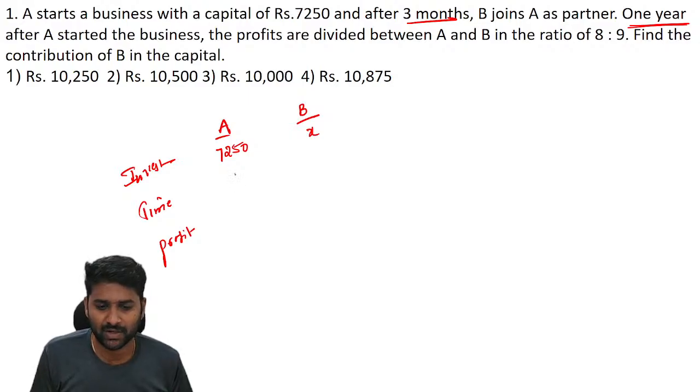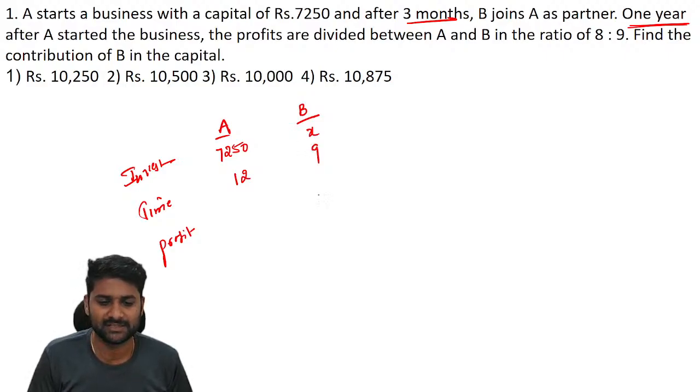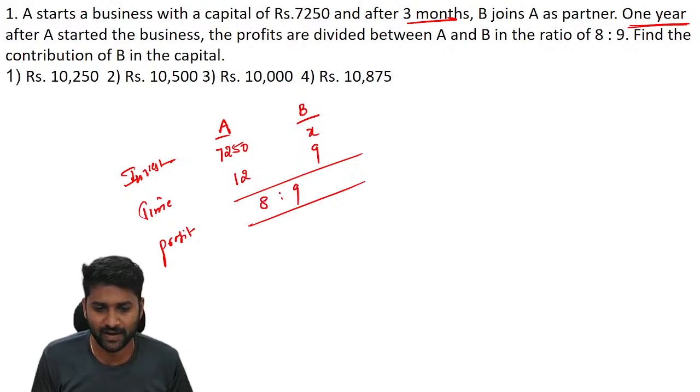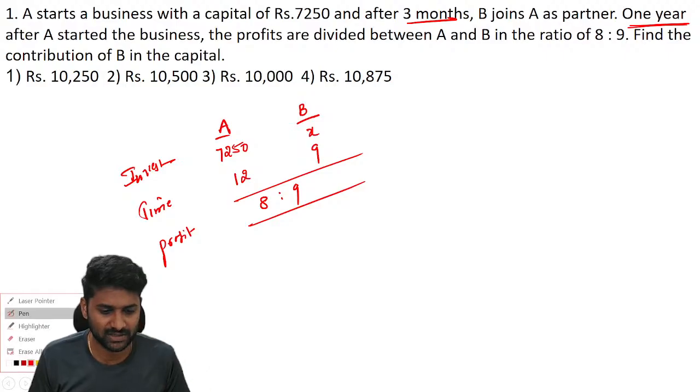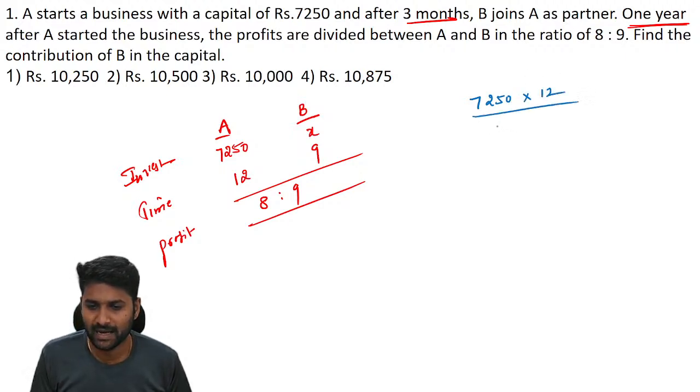And they clearly mentioned that we have to calculate profits for 1 year. So we can conclude that A stays in the business for 12 months and B was there only for 9 months. So if you go through this simplification part, then the respective profits are in the ratio of 8 is to 9. That's all about the theory. Let's move on to the simple calculation. 7250 is the investment and the time period is 12, and B's investment is X, time period is 9. If you calculate numerator and denominator, you will get the ratio of 8 by 9.